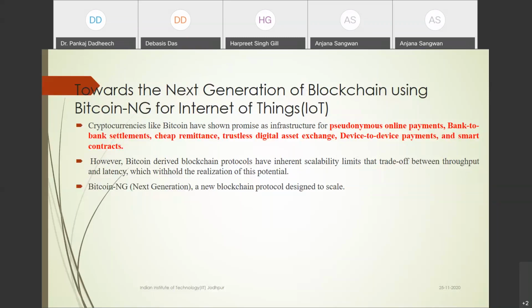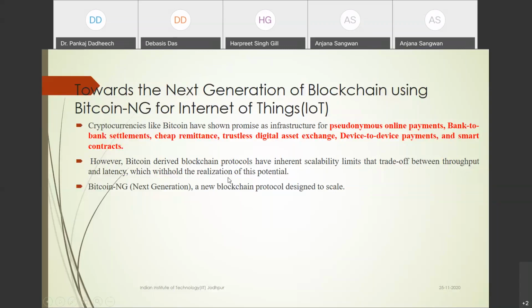The blockchain protocol inherently has limited scalability, a trade-off between throughput and latency. Scalability is one problem in the case of Bitcoin because our devices are lightweight, and there is a trade-off between throughput and latency.